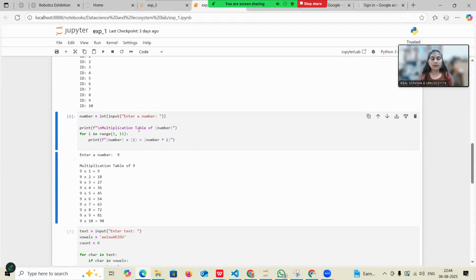So the program is getting the number from the user as the input. Then starting from the range of 1 to 11, formatting it with the i value, multiplying it, then the multiplication table prints.